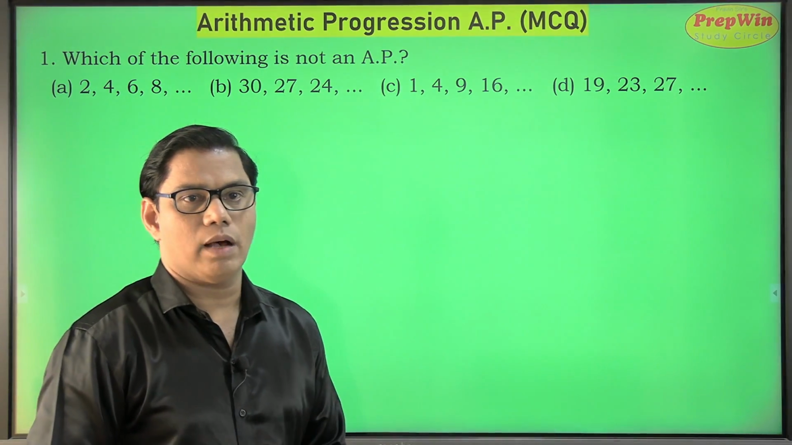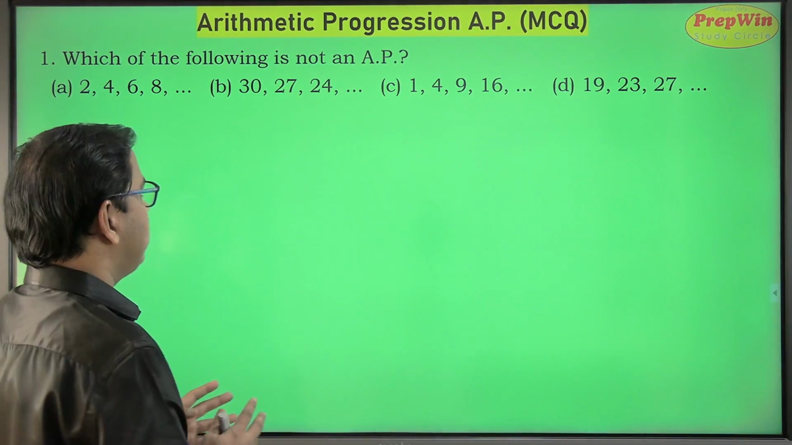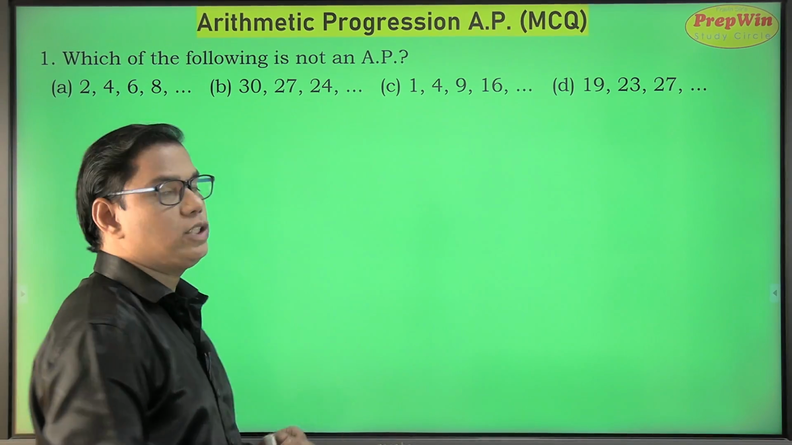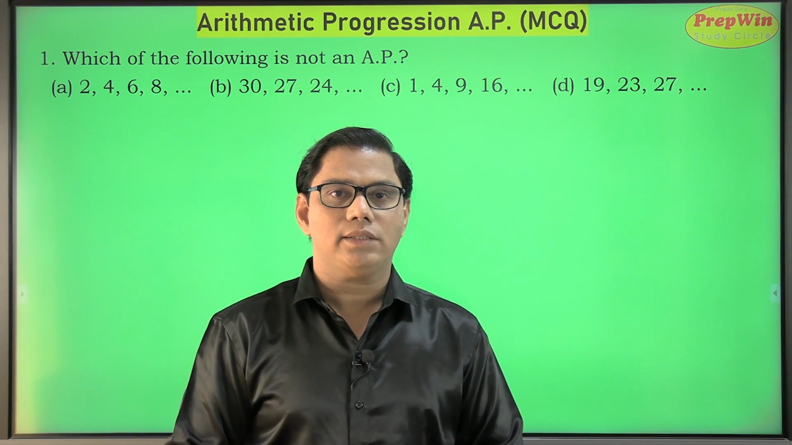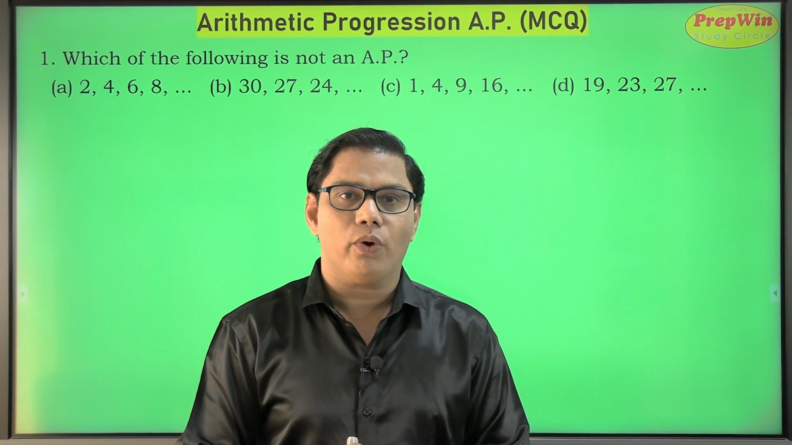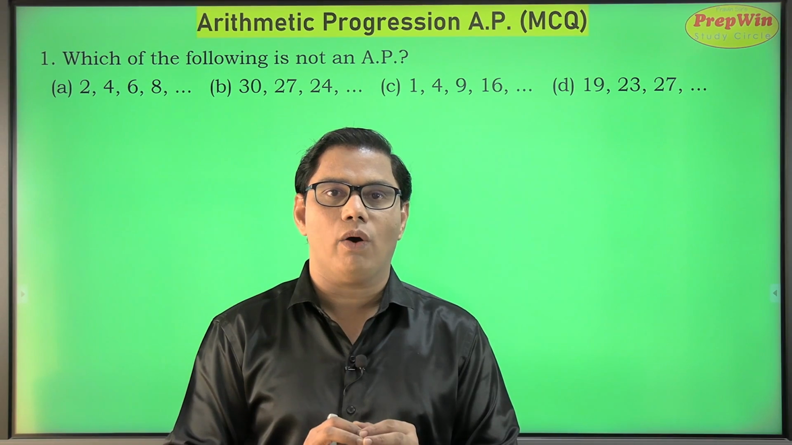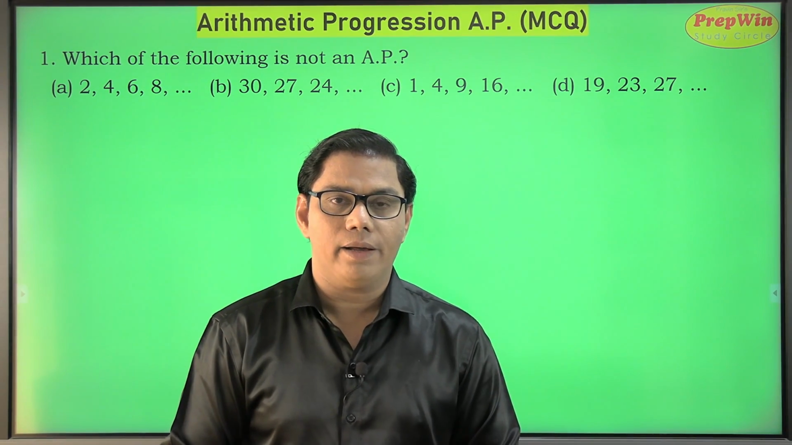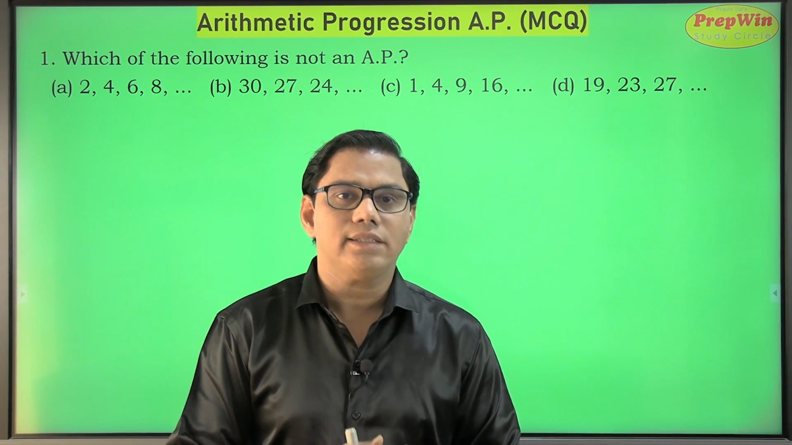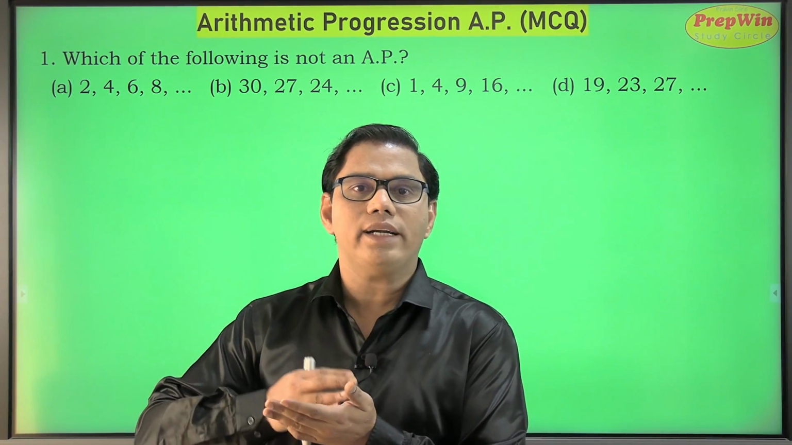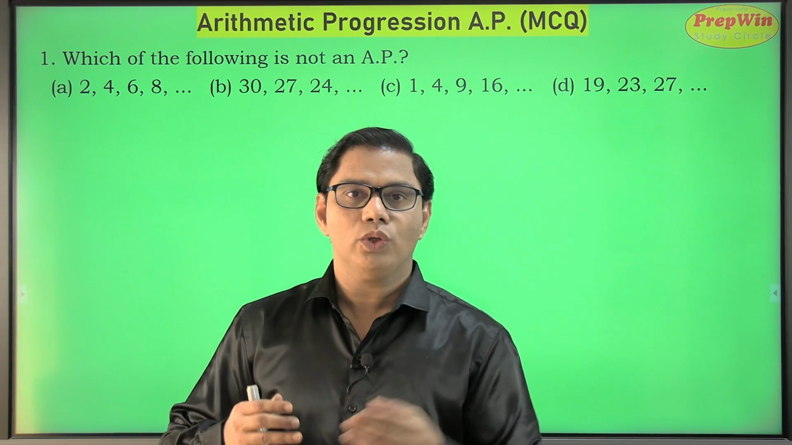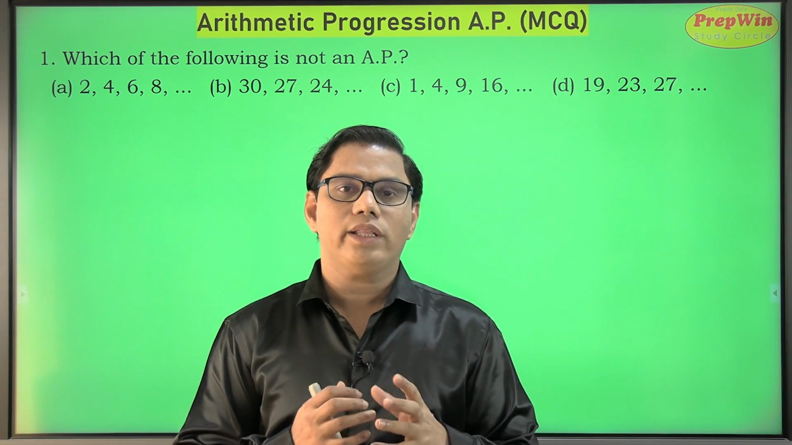So here comes sum number 1. Let us read it. Which of the following is not an AP? This is a question which represents all the questions to find out whether a given progression is an arithmetic progression or not. As discussed earlier, an arithmetic progression is that progression which increases by the same value or decreases by the same value. So we can solve this question within no time.